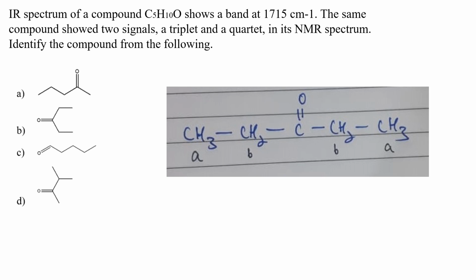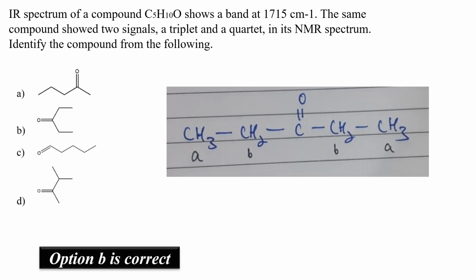It means that हर CH3 के लिए CH2 उसके पास में है and that is why we are going to get a triplet signal, that is 2 plus 1. और हर CH2 के लिए उसके नजदीक 3 हाइड्रोजन एटम्स है, right? So 3 हाइड्रोजन एटम्स है तो 3 plus 1, that is quartet. That is why this compound is the most suitable compound for this question, and hence option B is the correct option.